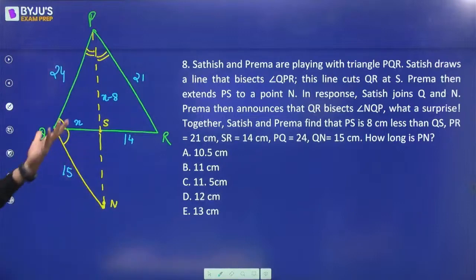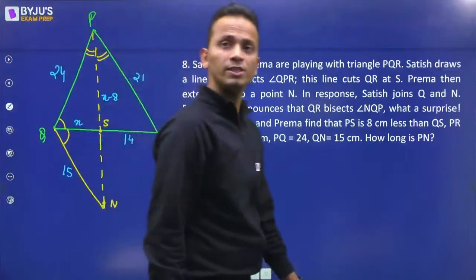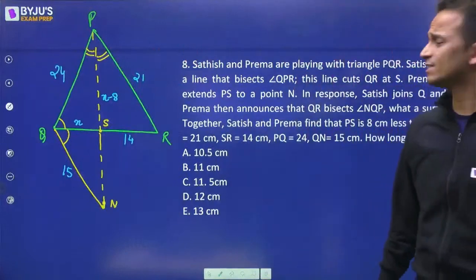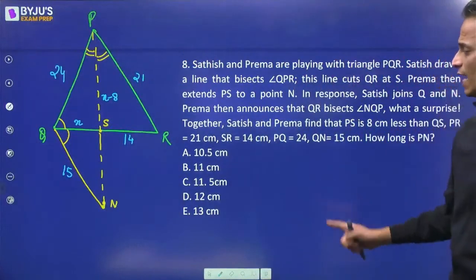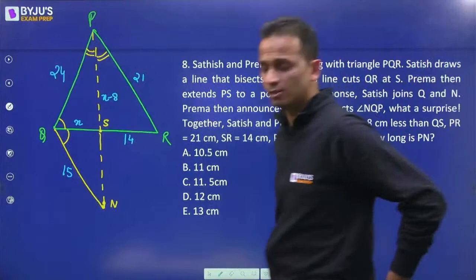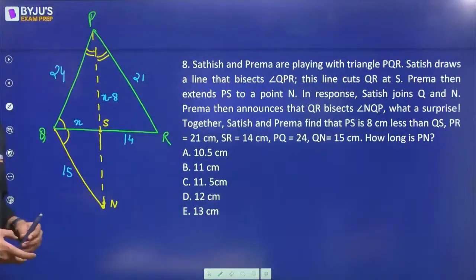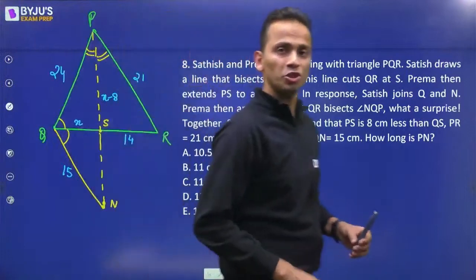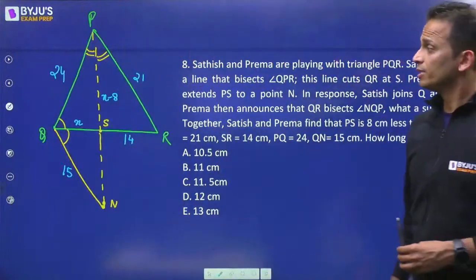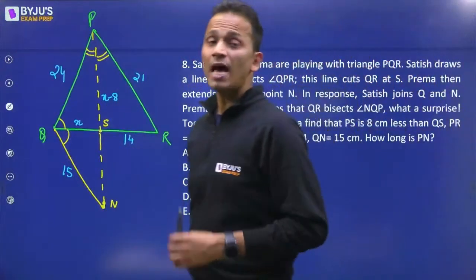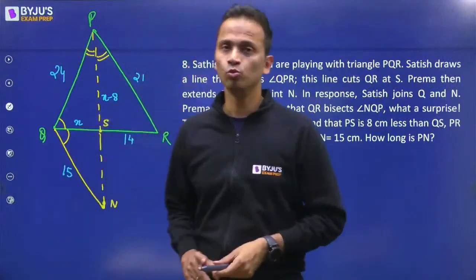Okay, so this is the complete figure. Vijay says 13 and Vineet says 11. So 13 and 11, two answers. Now, which property of triangles will be used in this question? You can see angle bisectors. Angle bisector theorem will be used here.